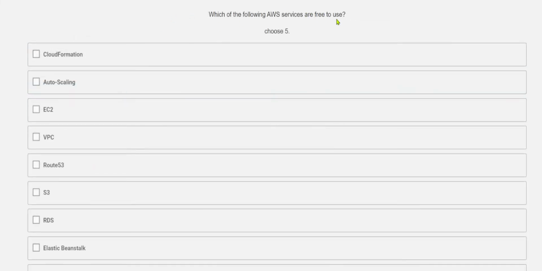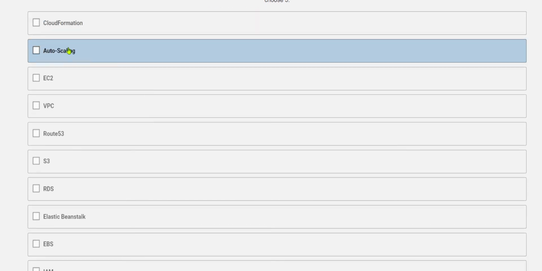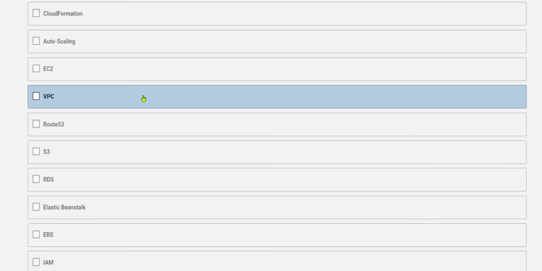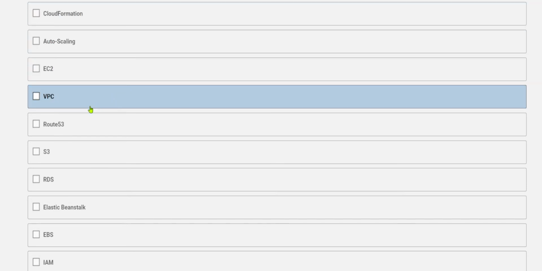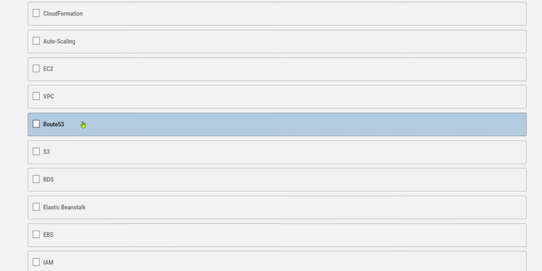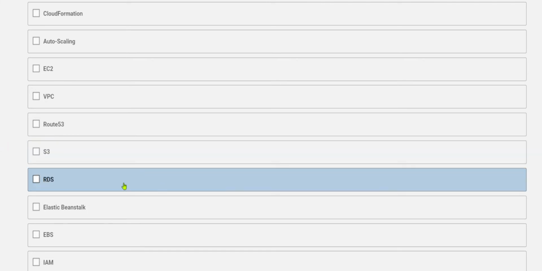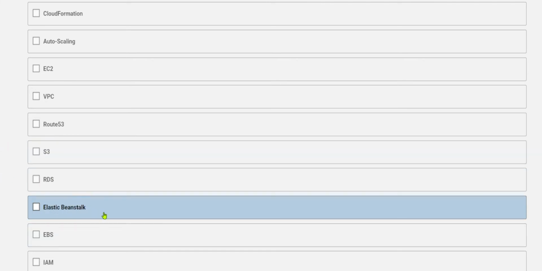Okay, which of the following AWS services are free to use? Free to use, what are these services? Here we have a sample of services. Let's see which are available free to use. CloudFormation is an option, Auto Scaling, EC2, VPC, Route 53. Route 53 is not free to use, so you can simply remove this. S3, RDS, Elastic Beanstalk, this is again not free to use. EBS and IAM. Let's check one by one what can be the correct options.